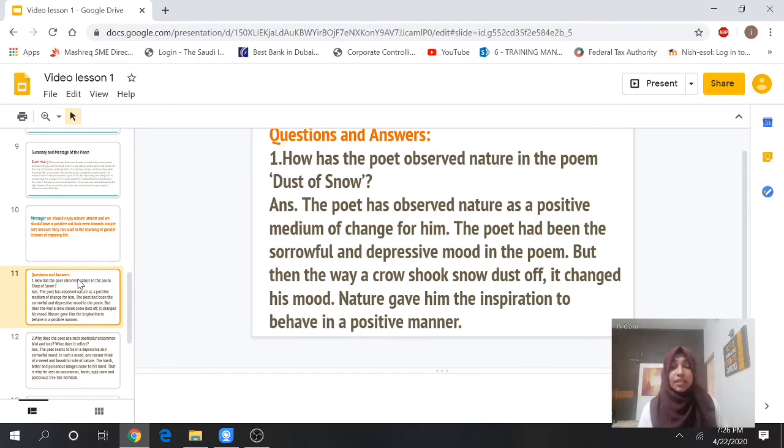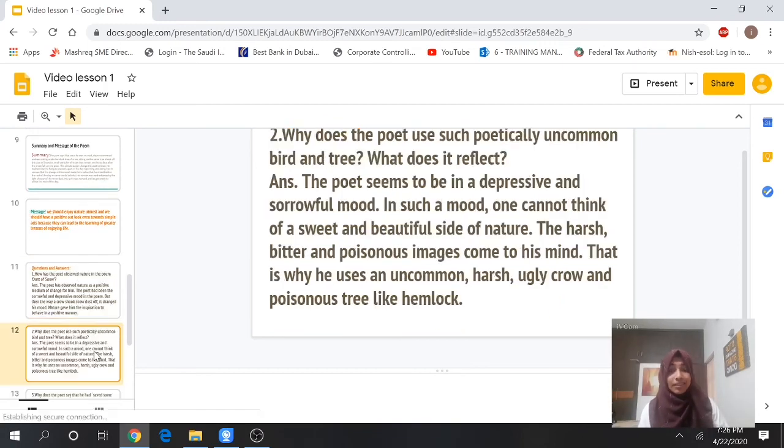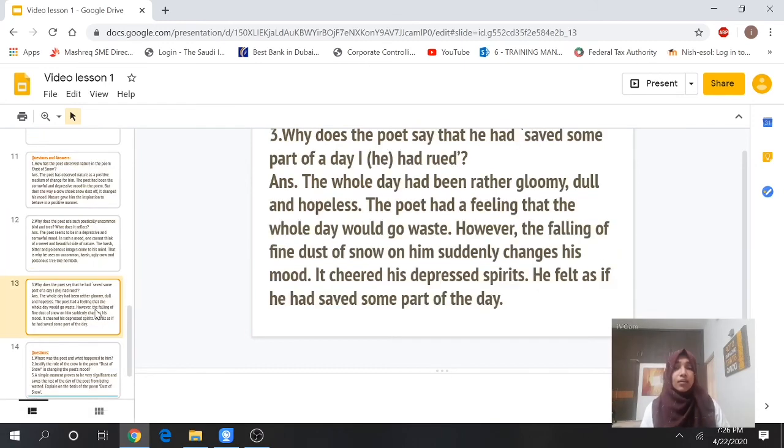Nature gave him the inspiration to behave in a positive manner. Another question: why does the poet use such poetically uncommon bird and tree? What does it reflect? That we already discussed. Another question is, why does the poet say that he had saved some part of a day? Okay, so just write down these questions in your notebook.